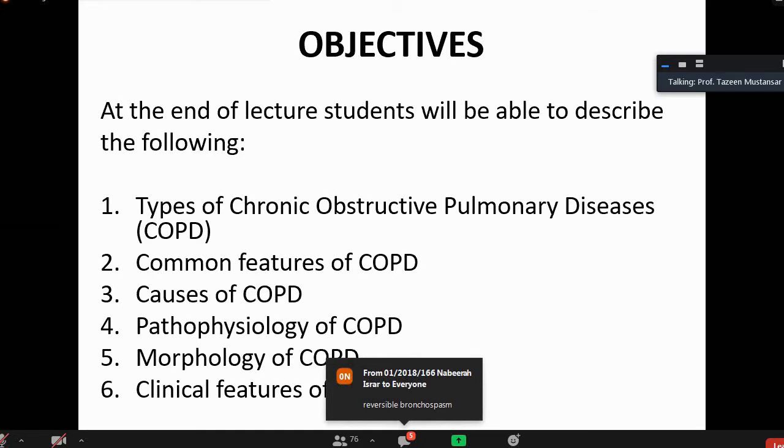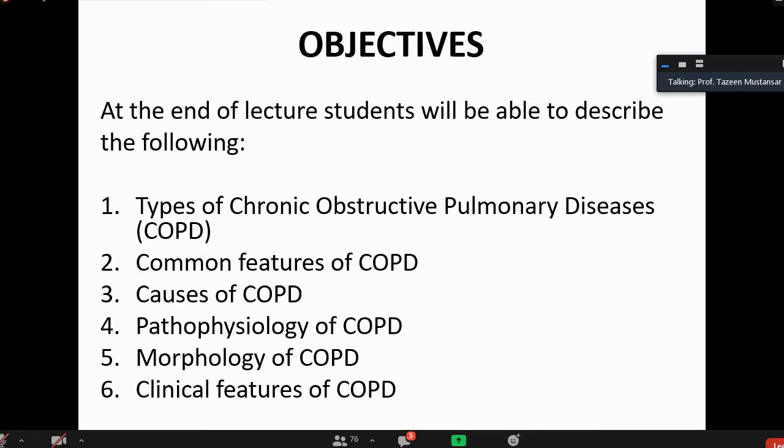Reversible bronchospasm, yes, and that is secondary to the allergens, a type 1 hypersensitivity. Hypersensitivity is seen in bronchial asthma, but in these 2 diseases, there is an upward trend in the progression of the disease, and the changes are irreversible. Okay, that's why they are grouped together.